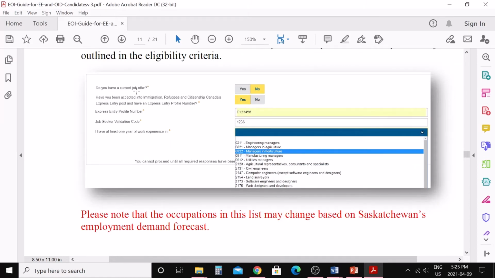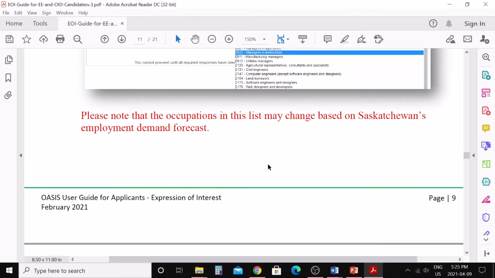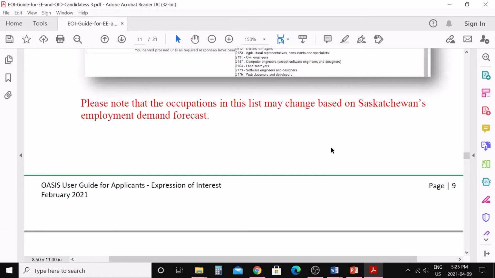If you have your profile in express entry and you have an express entry profile number, then you need to choose, do you have current job offer? No. Do you have express entry number? Yes. And you need to write your express entry number here, and again select your NOC code for your work experience. Please note that the occupations in the list may change based on Saskatchewan employment demand forecast. Suppose it can change tomorrow, maybe they don't have that occupation in demand anymore, or they can add other occupations in demand according to the labor market in Saskatchewan.